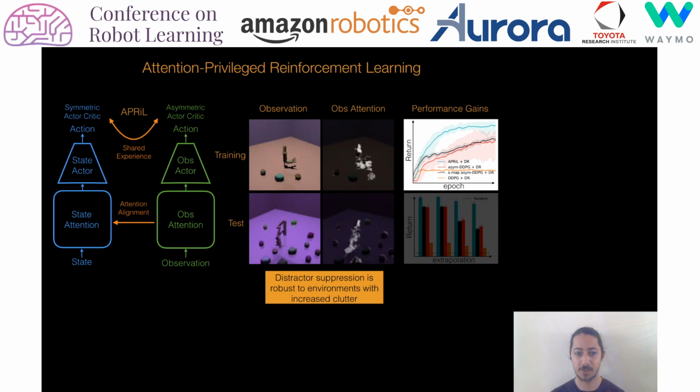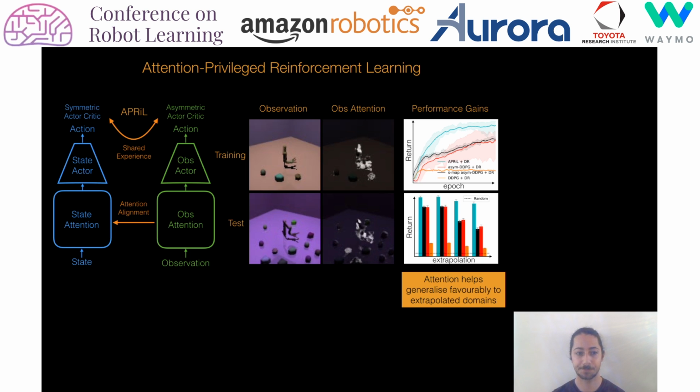When we deploy APRiL to test time domains with increased clutter, APRiL's attention module generalizes favorably, suppresses the additional distractors, and therefore continues to solve the task. When we compare against the baselines without attention, we see that APRiL generalizes far better to domains with increasing levels of clutter.